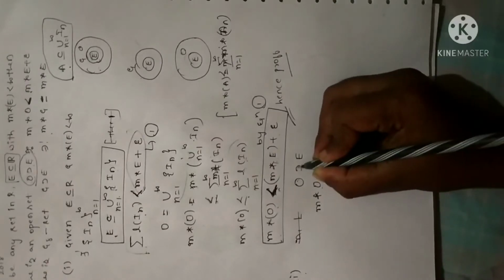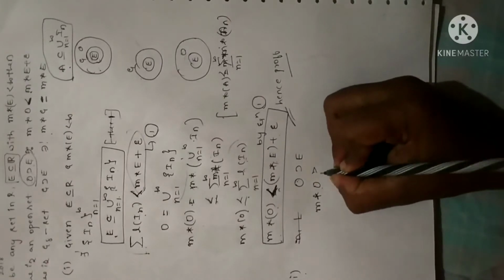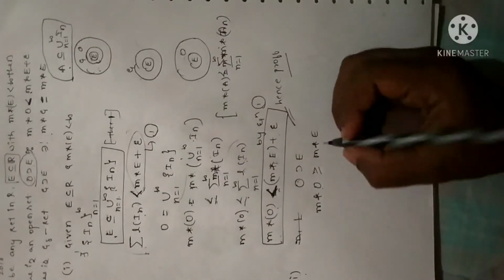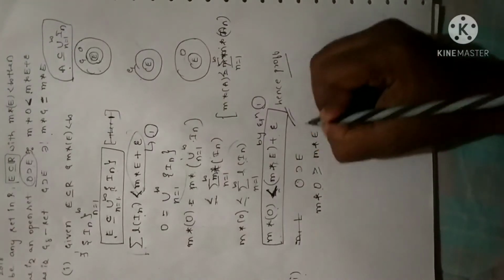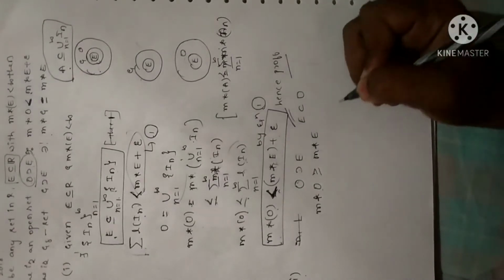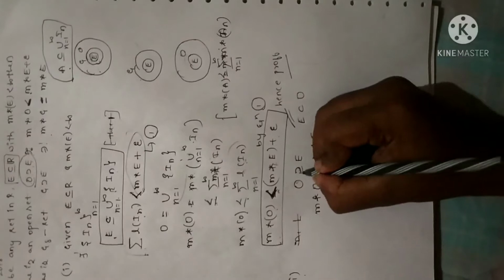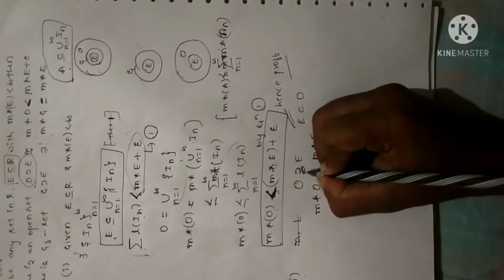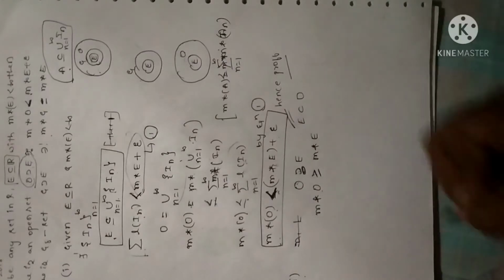So when I apply measure, this subset will become greater than or equal to measure of E. Why? Because if E is contained in O, when you apply measure, this symbol will become less than or equal to, right? Either it may be equal to O or it may not be equal to O. So that is the reason I can write less than or equal to.